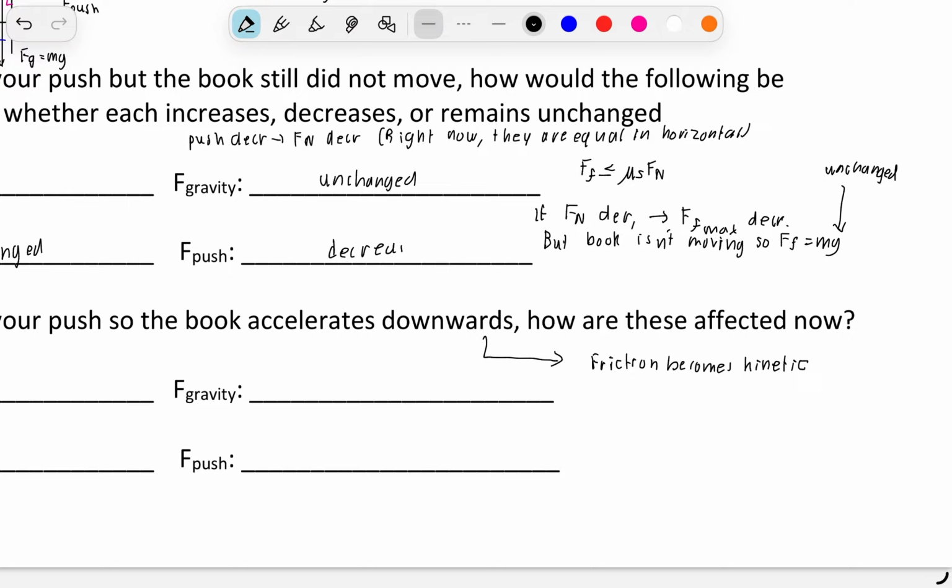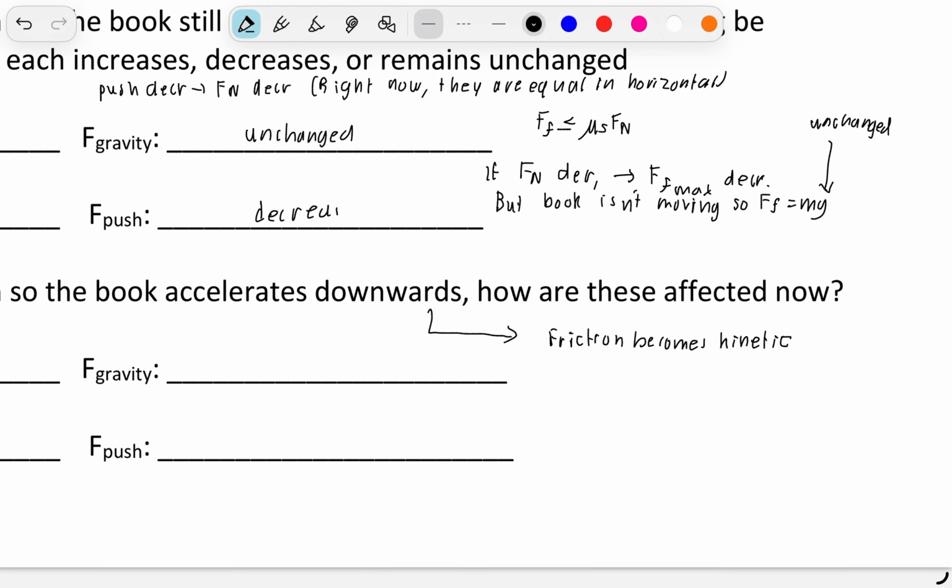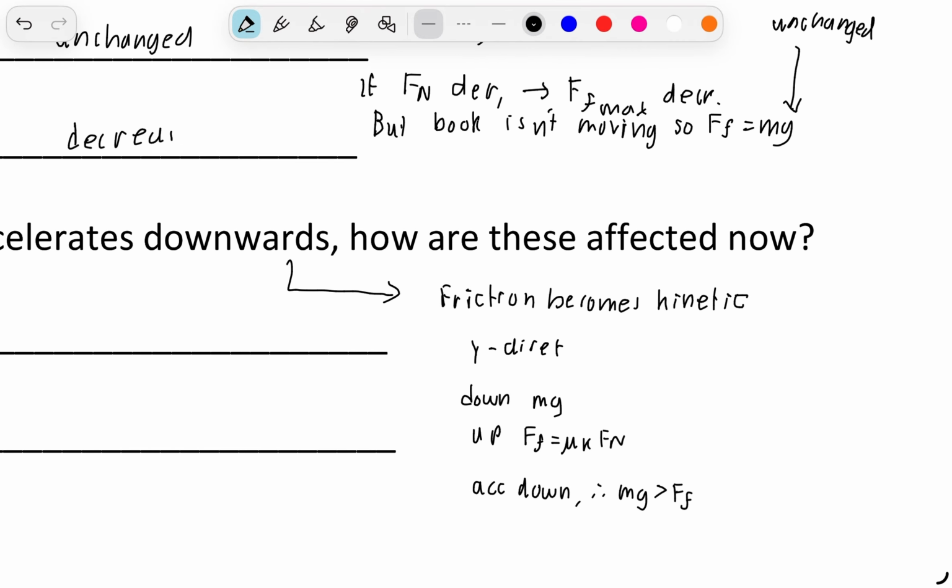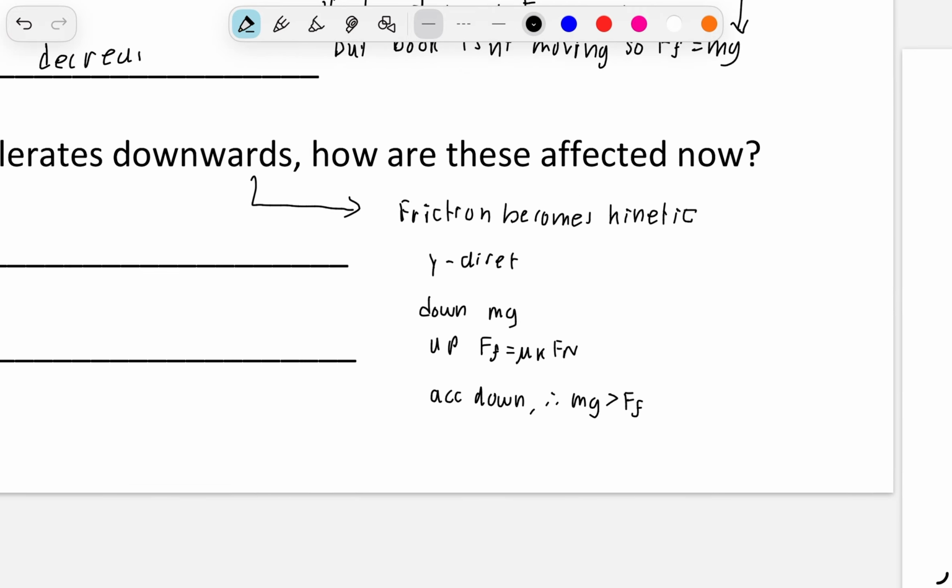It's going to be doing negative work. So in our vertical forces, we have downwards our mg, and upwards our Ff equals mu k Fn. And since it's accelerating down, we know that mg is going to be greater than Ff, because mg points down. So it has to be overtaking in the downward direction in order to pull the book down.